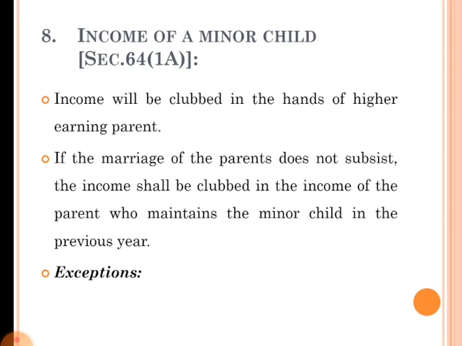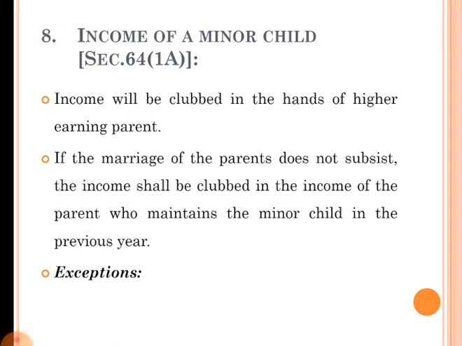If the marriage of the parents does not subsist, that means if the parents are divorced, the income shall be clubbed in the income of the parent who maintains the minor child in the previous year. The parent who is looking after the child in the previous year, with the income of that parent, income of a minor child is clubbed if the parents are separated.